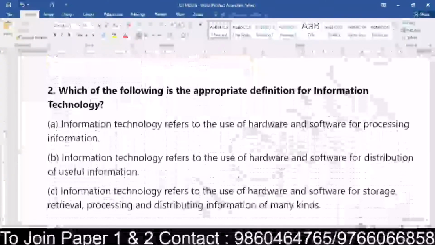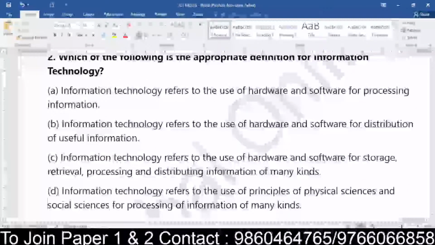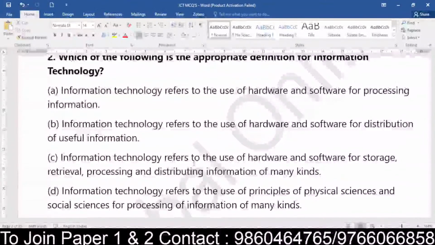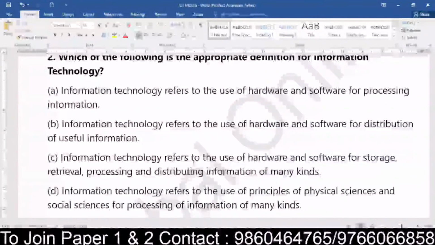Which of the following is the appropriate definition of information technology? They have given us some meanings, and they are telling us to identify the appropriate definition. The options given are: information technology refers to the use of hardware and software for processing. It refers to the use of hardware and software for distribution of useful information. It refers to the use of hardware and software for storage, retrieval, processing and distribution. And information technology refers to the use of principles of physical science and social science for processing of the information.